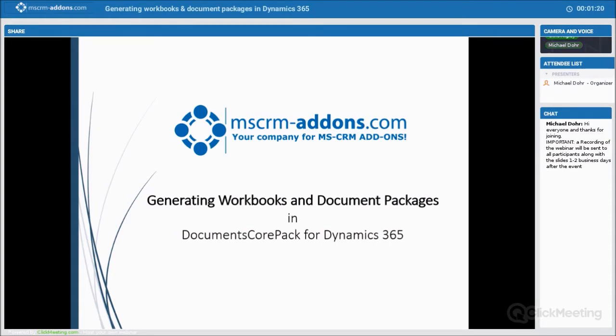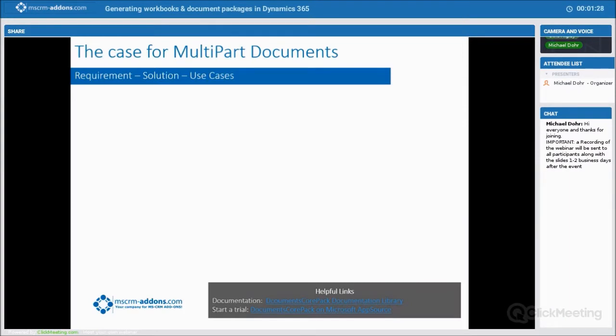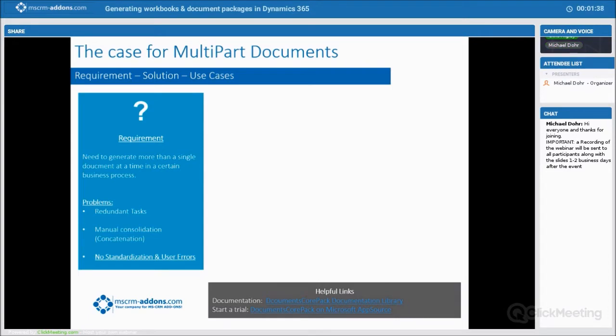So real quick, I just want to jump into it and talk a little bit about the case for multi-part documents: what they are, some of the requirements, solutions, and use cases that we normally see. The requirement would be basically that you need to generate more than a single document at a time for a certain business process. That would be, for example, when you have multiple templates, different terms and conditions, things that you need to put together into one single document.